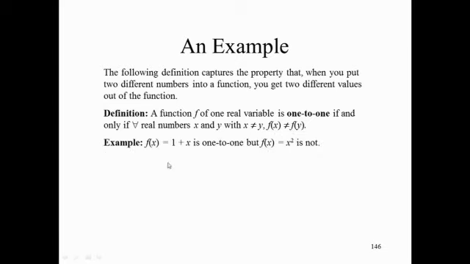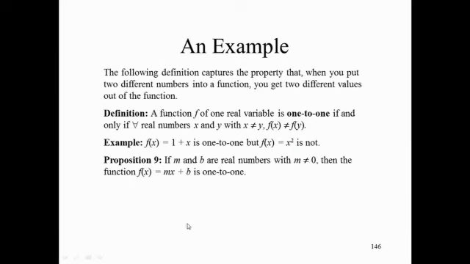So let's take a look at an example. The function f of x equals 1 plus x is one-to-one, but the function f of x equals x squared is not. Let's see, why is f of x equal to x squared not one-to-one? What two different values can you put into the function and still get out the same number? A negative, like -5 and +5? -5 and +5. If you put -5 in here, you get 25. If you put +5 in here, you still get 25. You can put in two different values and get out the same value. This function is not one-to-one.